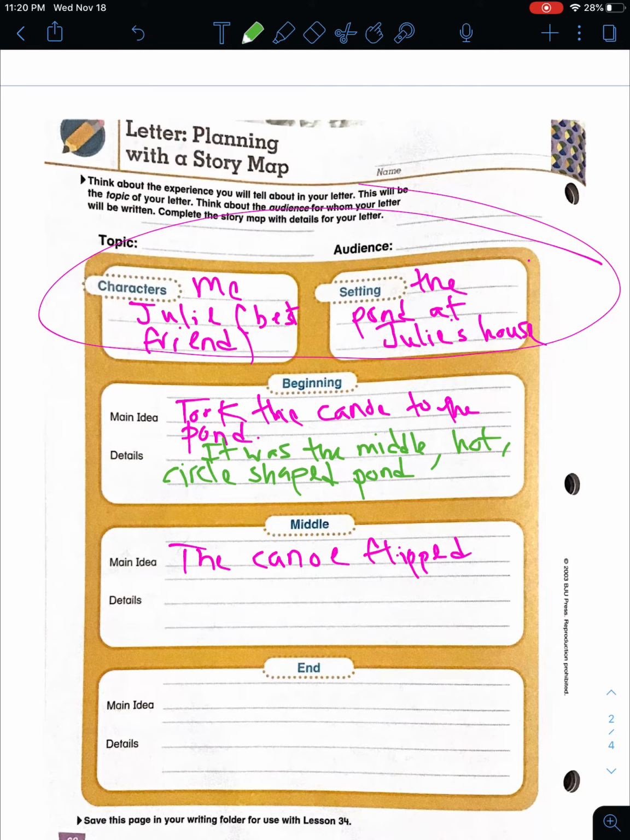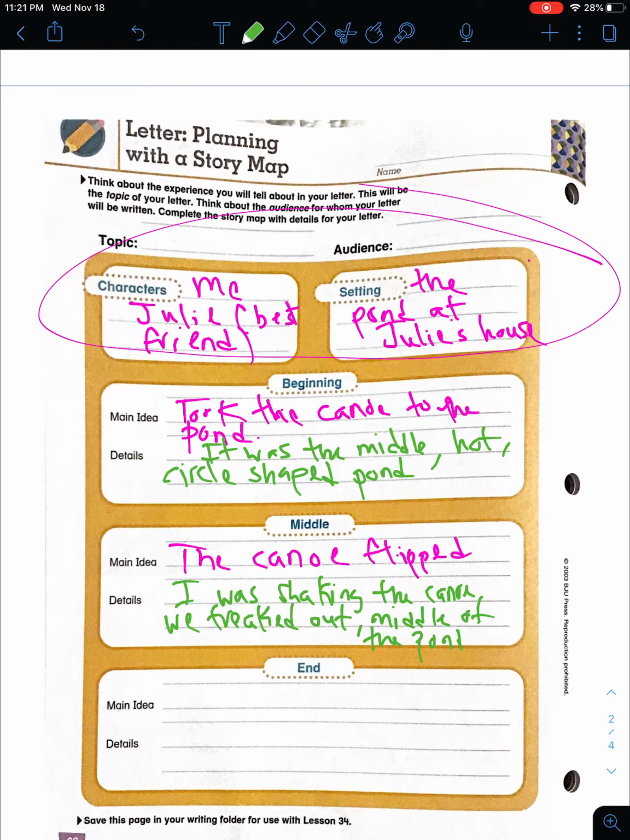Alright, and now I'm also going to write for my details. Alright, it flipped because I was shaking it. Shaking the canoe. Alright, and I can write that, I was shaking the canoe. We got scared, or we freaked out. I'll put we freaked out because we were in the middle of the pond, middle of the pond. Alright, that's just gonna remind me that I want to add that later.